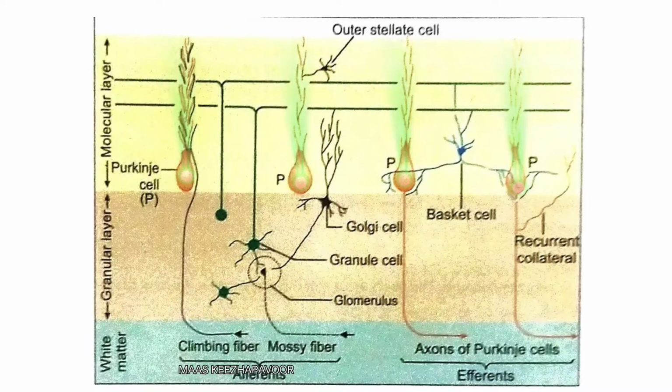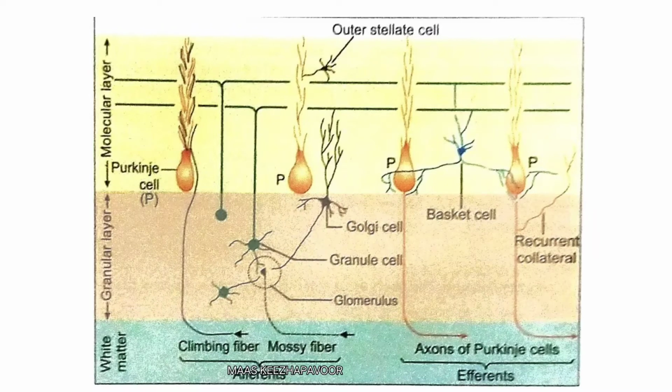The axons of Purkinje cells pass through granular layer and reach the nuclei in the white matter. The axons of Purkinje cells are the only efferents from cerebellar cortex, and they are inhibitory.